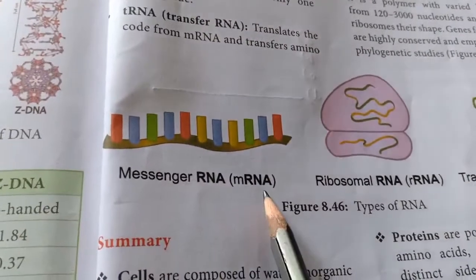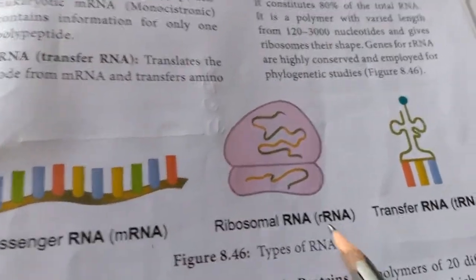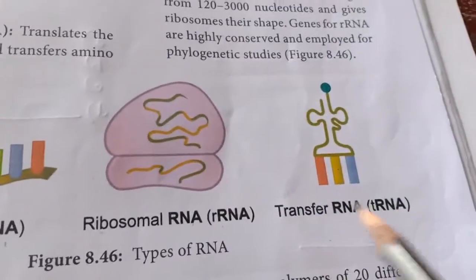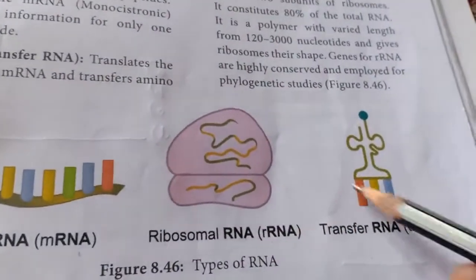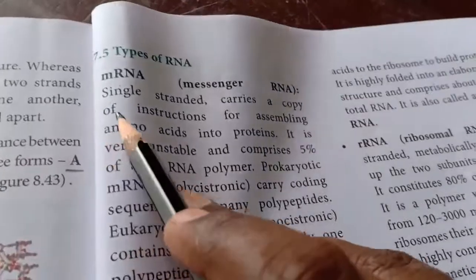This is a messenger RNA. mRNA means messenger RNA, rRNA means ribosomal RNA, and tRNA means transfer RNA. So you have the diagram here of ribosomal RNA, and this is the transfer RNA, and the notes are given over here.